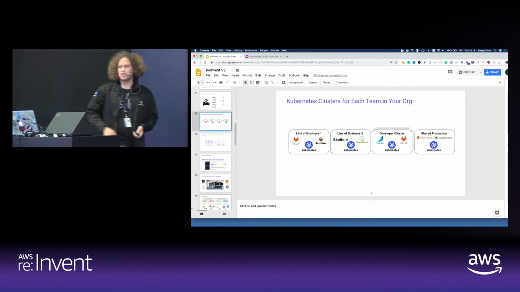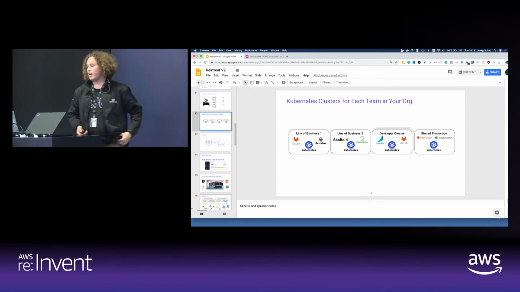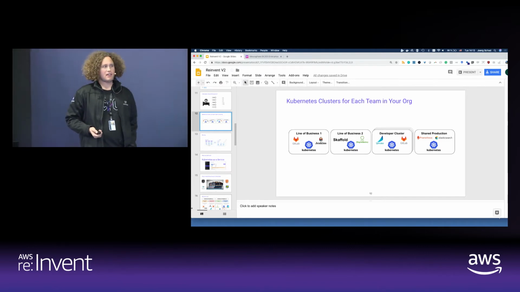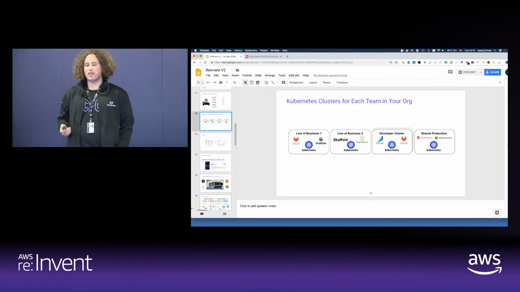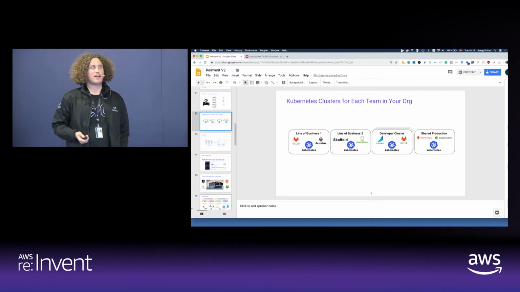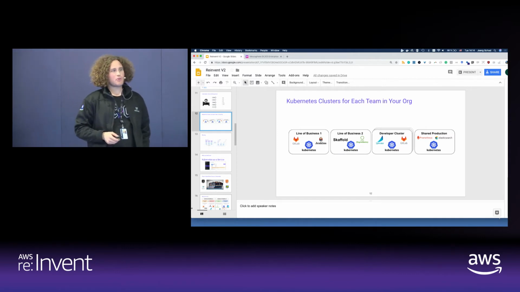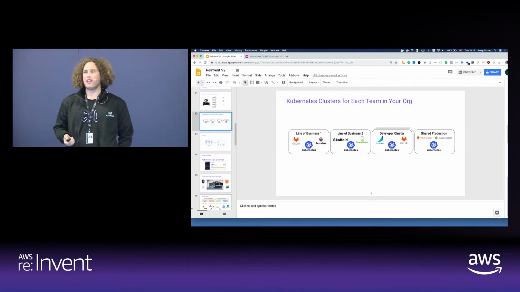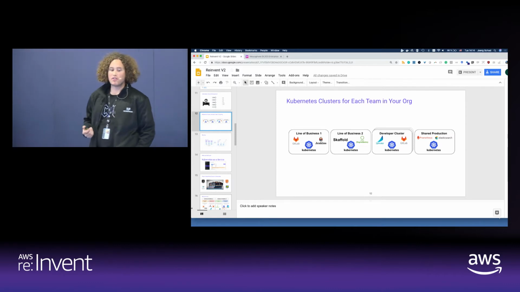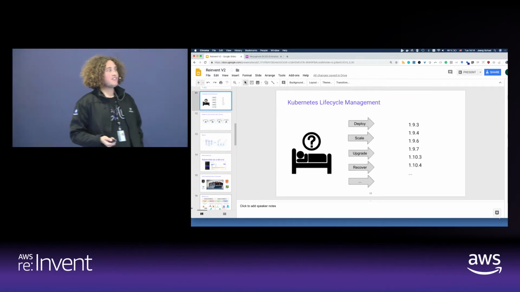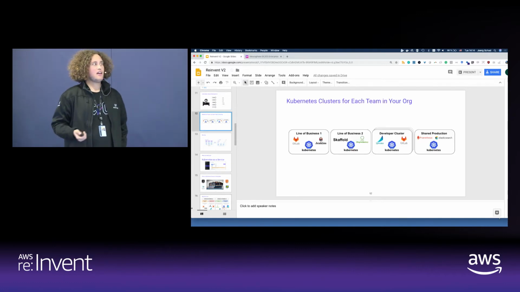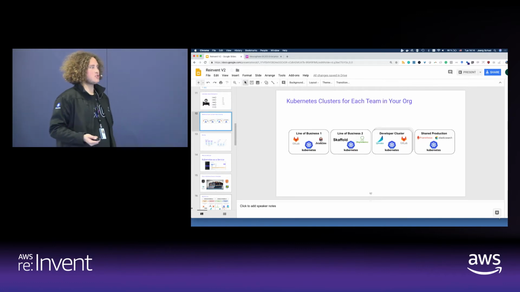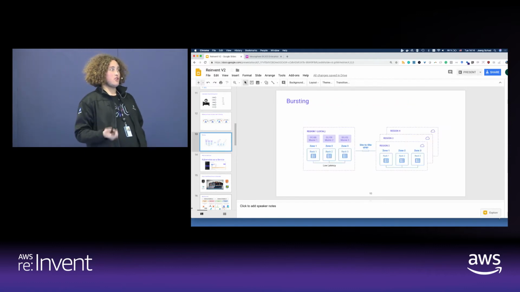The second challenge is that typically the companies we see are not deploying a single Kubernetes cluster. They have multiple Kubernetes clusters because different teams might want different versions, and different teams want to control their own cluster. So the challenge for lifecycle management is not just a single cluster, it's a bunch of different Kubernetes clusters. And the third point is how can we manage our resources?